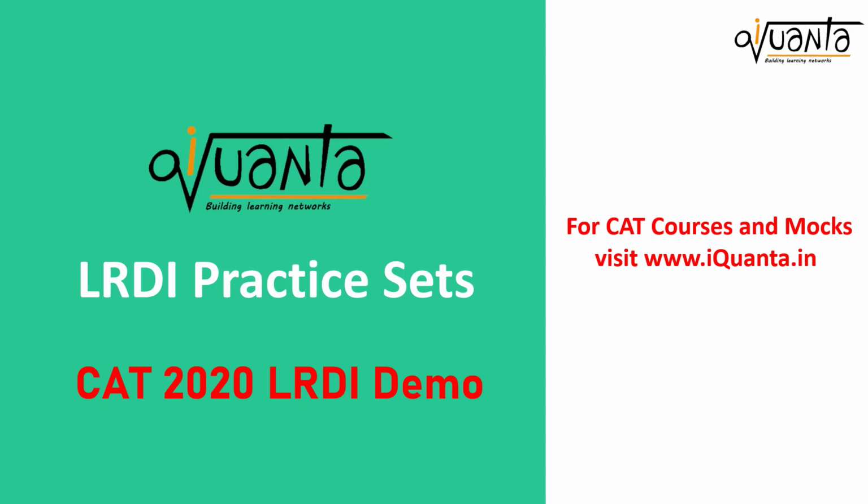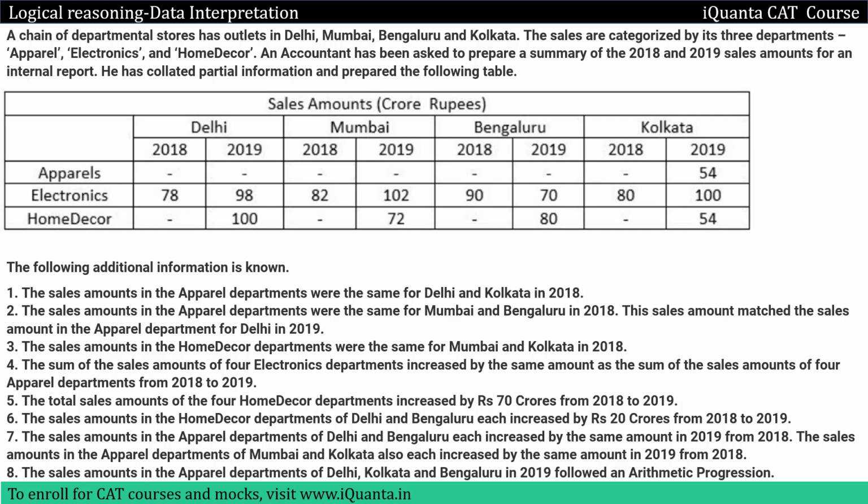Hello everyone. In this video we have a DI set from CAT 2020 slot 2. This is the set in which we have been given a table with the sale amounts of 4 different cities: Delhi, Mumbai, Bengaluru, Kolkata in 2 years, 2018 and 19, for each of the cities in 3 departments: apparels, electronics and home decor. If you look at the entries in the table, some of them are there but many of them are missing as well. So a rough idea is we have to fill this table, of course.